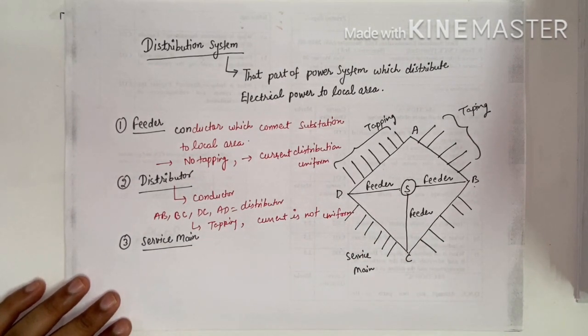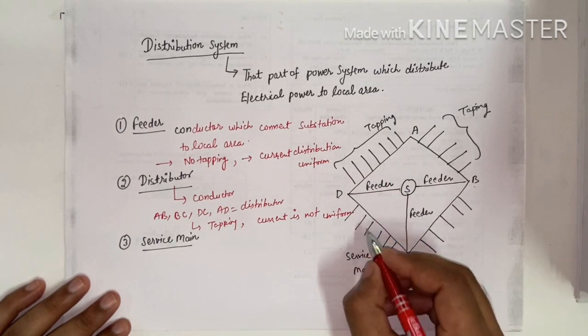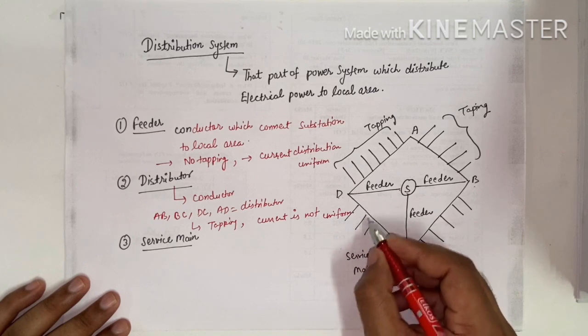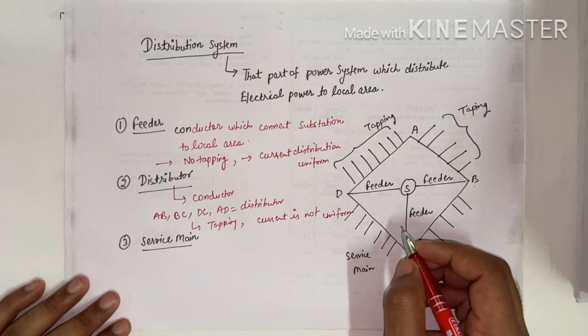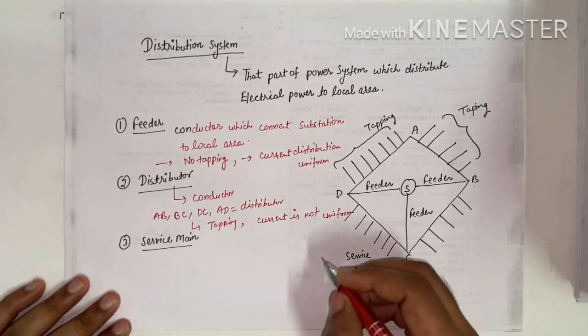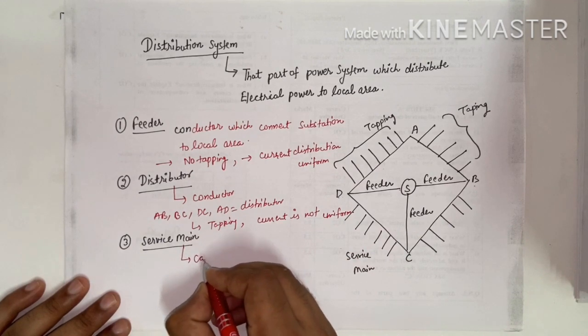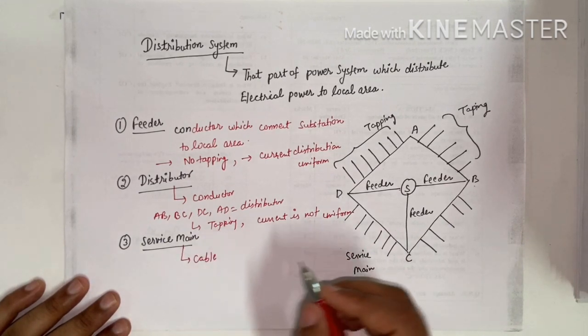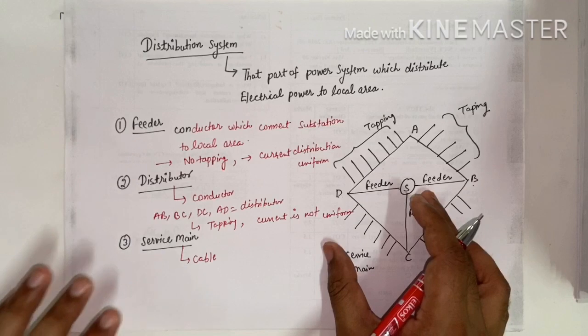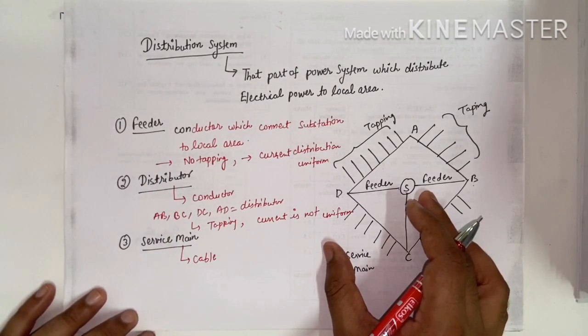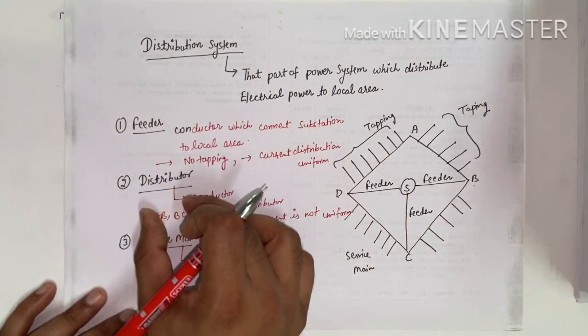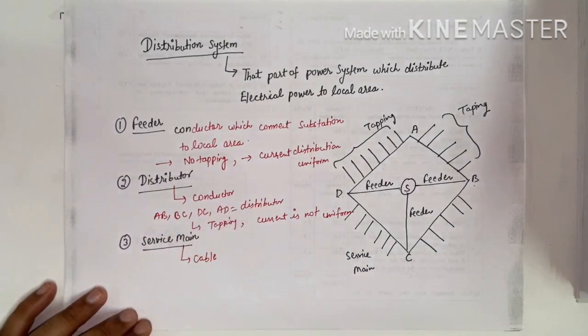Now what is service main? Service main is a cable. Suppose we have a tapping. This tapping is going to the service main, to our house, to our domestic load. So this is a cable only that comes to our house. Okay. So these are the three parameters of distribution system. First is feeder, second is distributor, and third is service main.